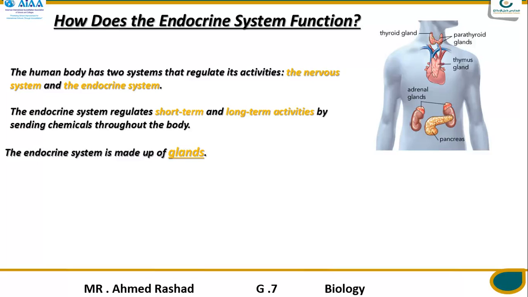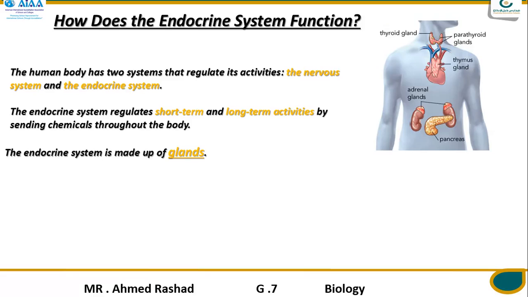The endocrine system is made up of glands. Did you remember the chapter that's talking about the digestive system? Did you remember the salivary glands in your mouth that help produce saliva, to break down the protein and digest food in your mouth?